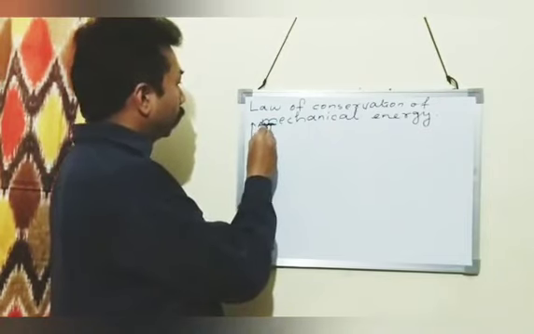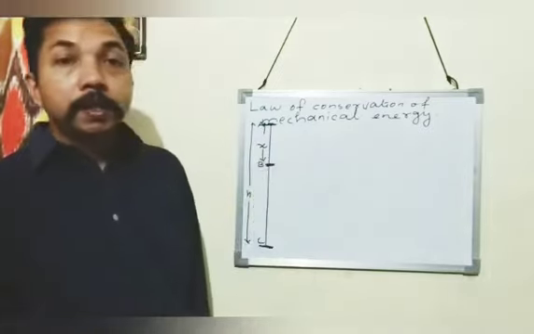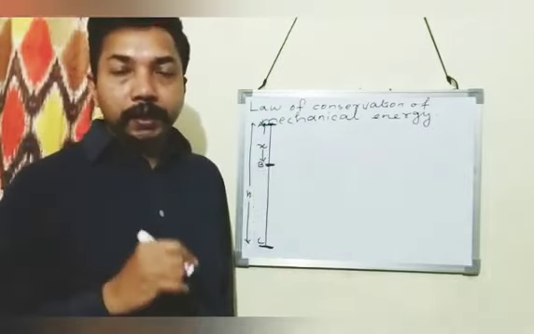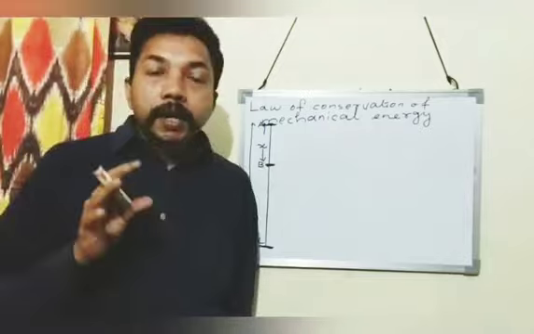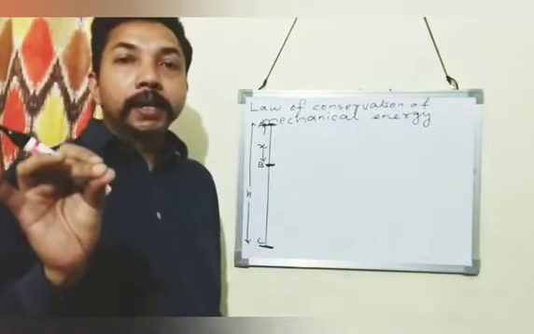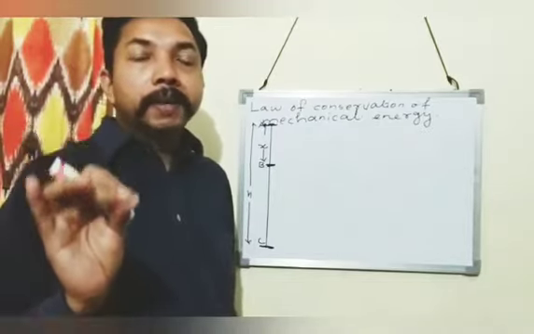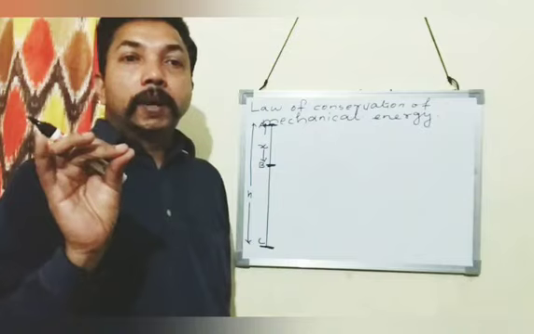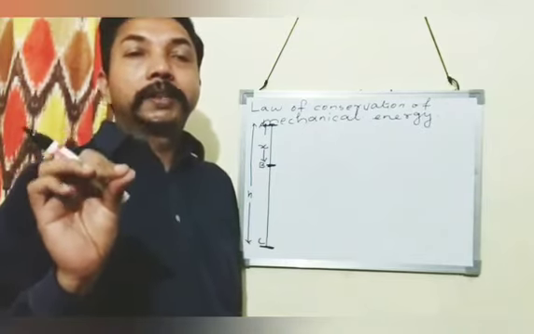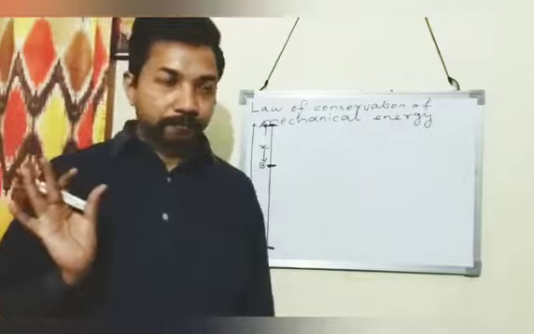Now we will show that at points A, B and C, the sum total of potential energy and kinetic energy remains constant.